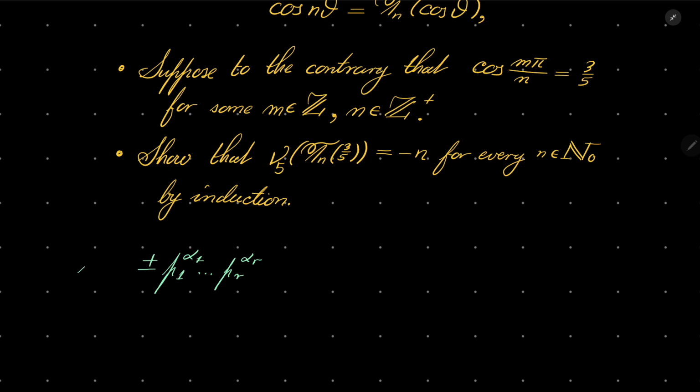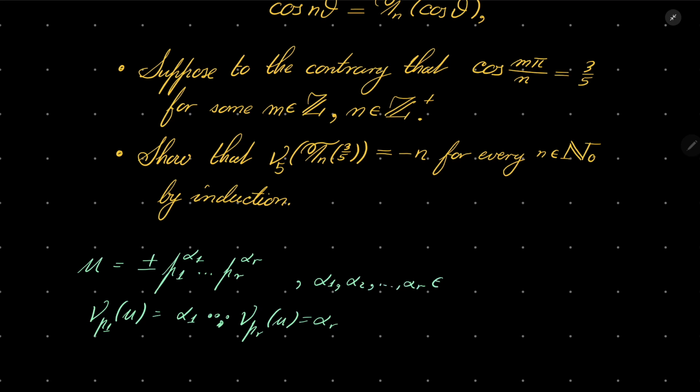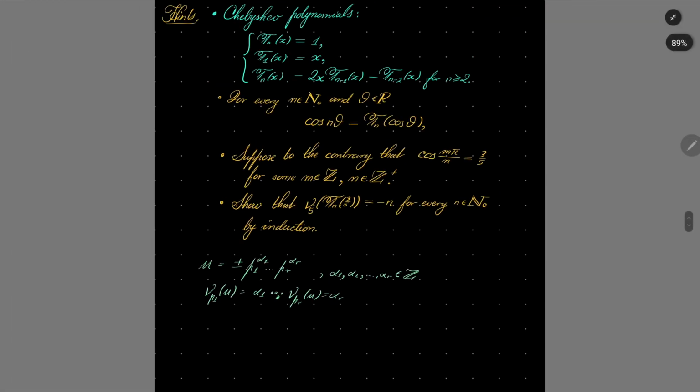So if I call this number u, for example, the p1 valuation of u is alpha 1, and so on, the pr valuation of u is alpha r. They are just these exponents. Because we are dealing with rational numbers, they are integers. They may be negative. Okay, so give this problem a try and I will see you in just a minute.